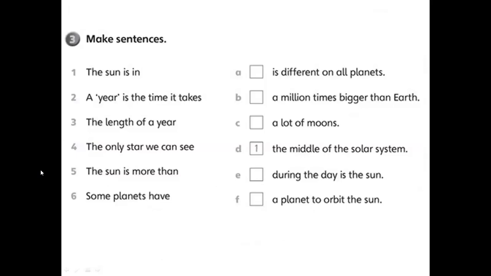And the same for the last exercise. Here we have to make sentences. It means we have to match the set of sentences with the other set of sentences. For example, number 1, the sun is in the middle of the solar system. I repeat, the sun is in the middle of the solar system. It means 1 goes with D. So take your time and read these sentences and try to remember information from the audio and from the text in order to complete these exercises.